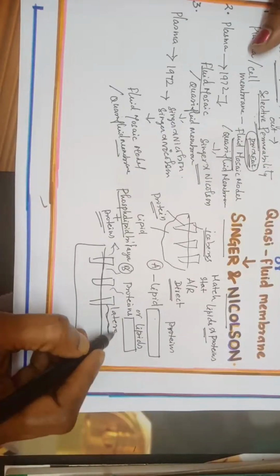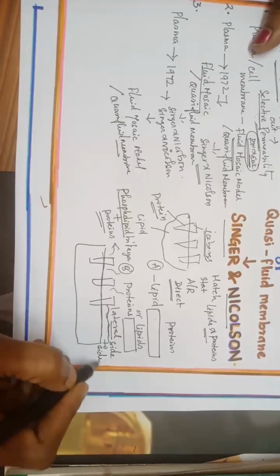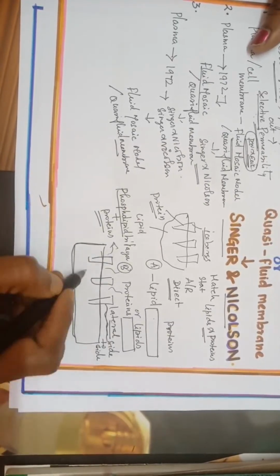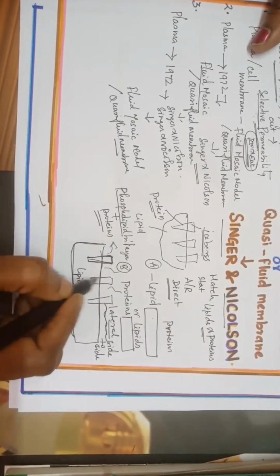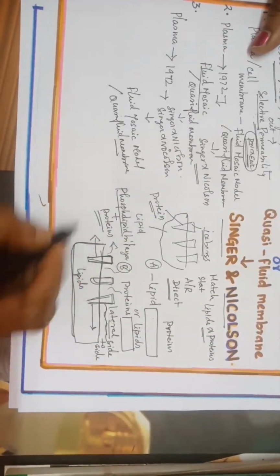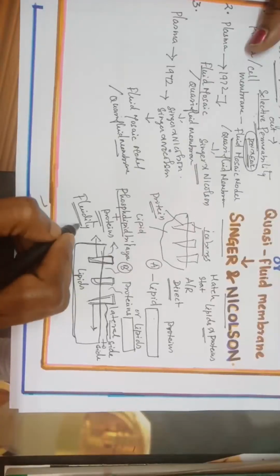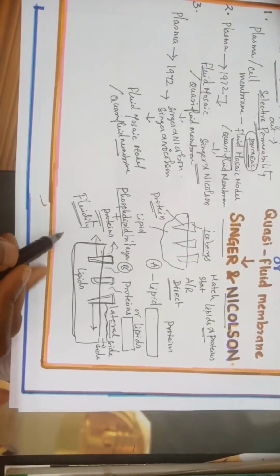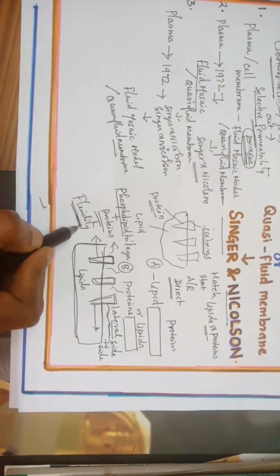Lateral means side to side movement. So in the ocean of lipids, these proteins are like floating icebergs. They can move laterally like this. This nature they call fluidity. So one of the important natures of the plasma membrane is fluidity of the plasma membrane, which has many functions. Okay, so shall we move to the next?